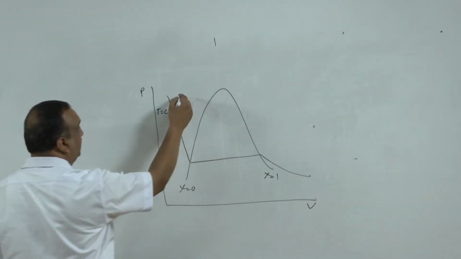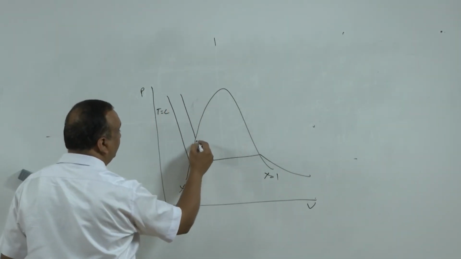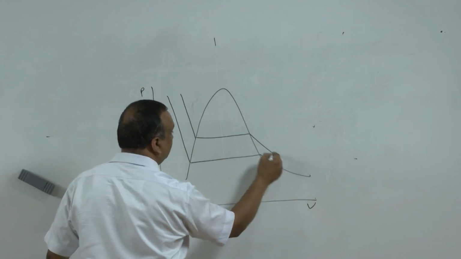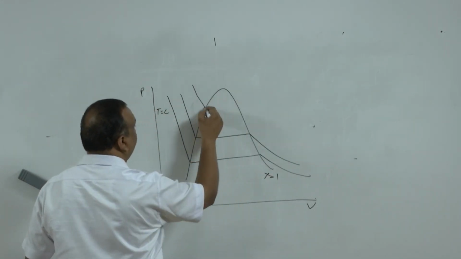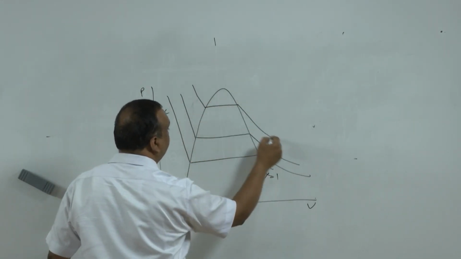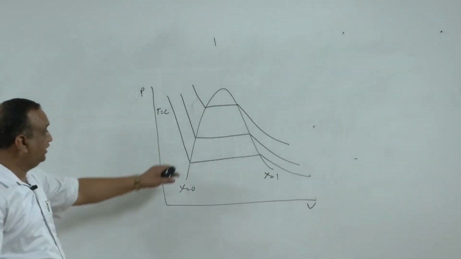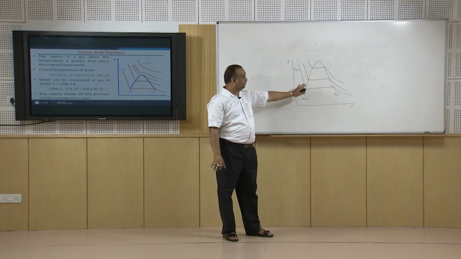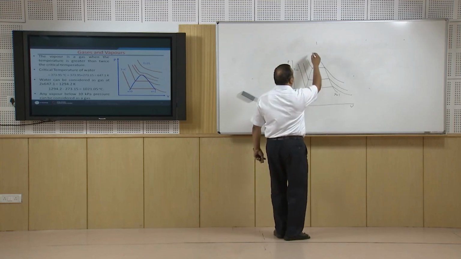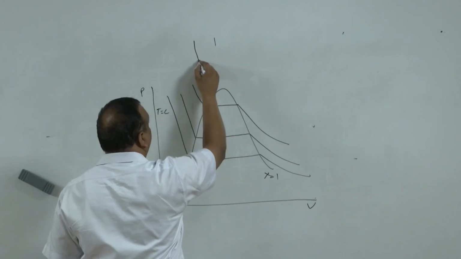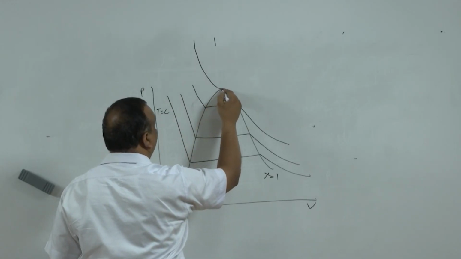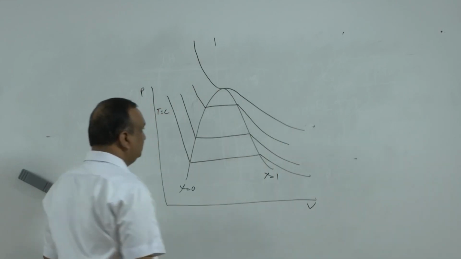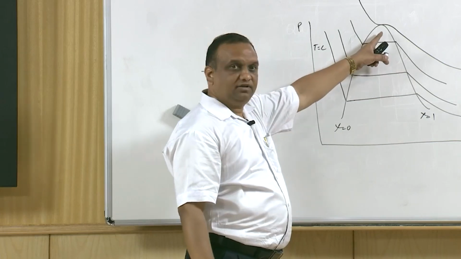Now, if you increase the temperature, the line will also shift. You keep on increasing the temperature, the line will keep on shifting, and in this region the vapor does not follow the ideal gas equation, PV is equal to RT. And the maximum deviation in single phase is here, when the line becomes horizontal. This is the critical point.